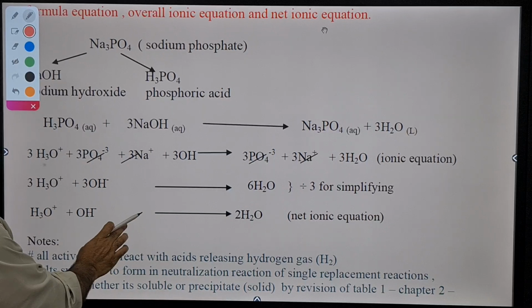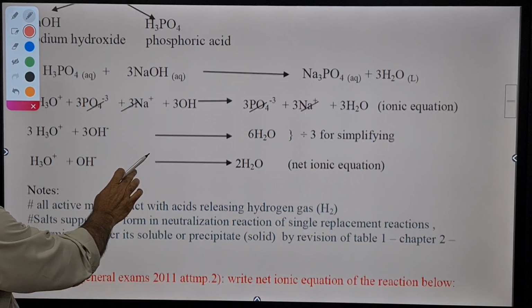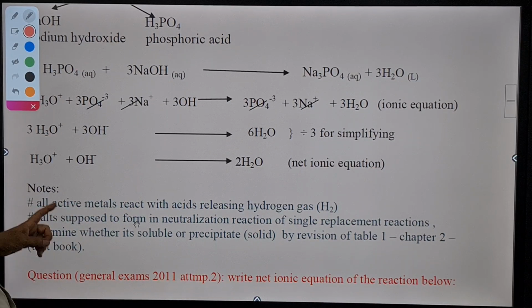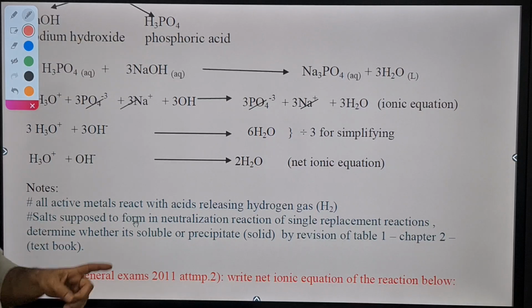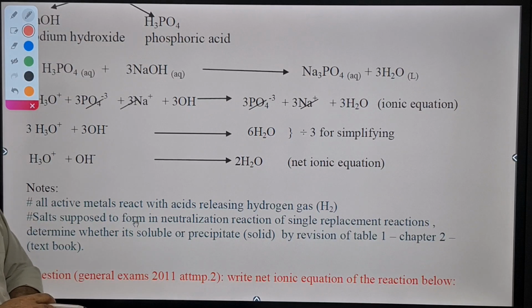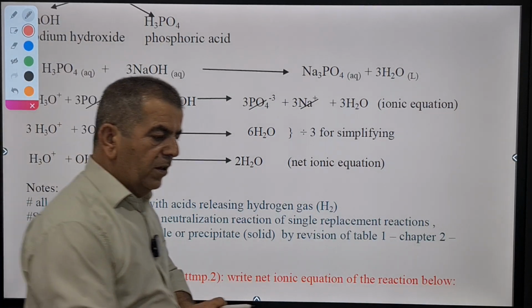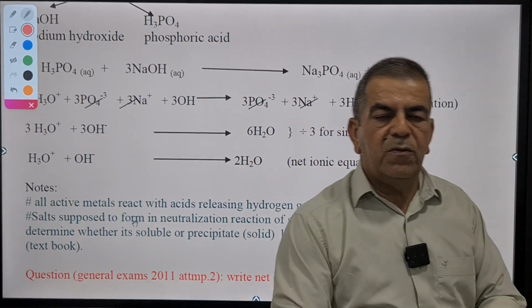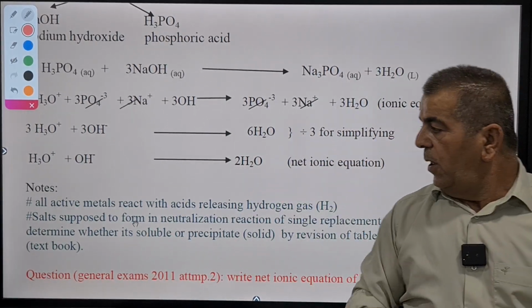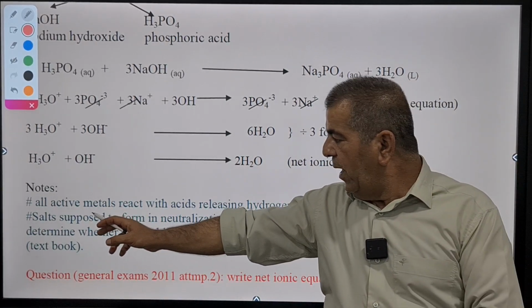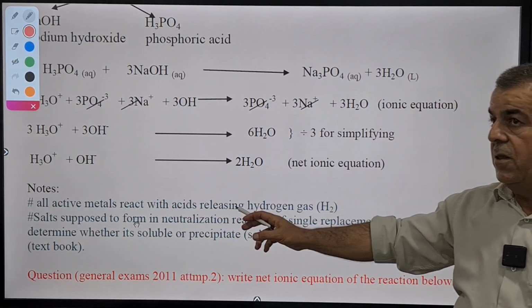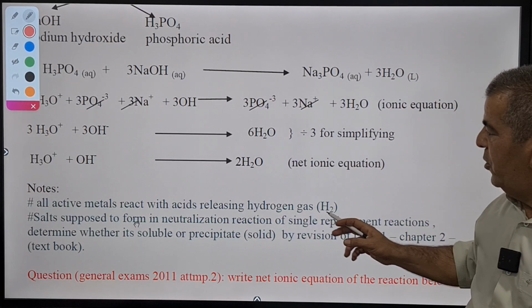Okay, let's have a look at the final note here. All active metals, just pay attention to this. How can you predict the products of reaction? We have here all active metals react with acids releasing hydrogen gas.